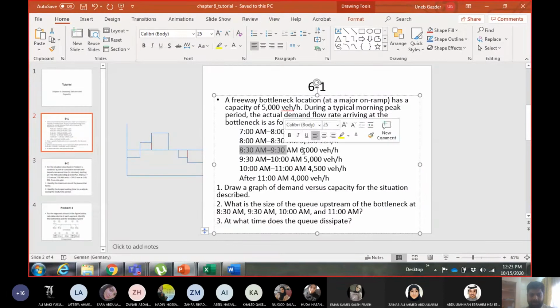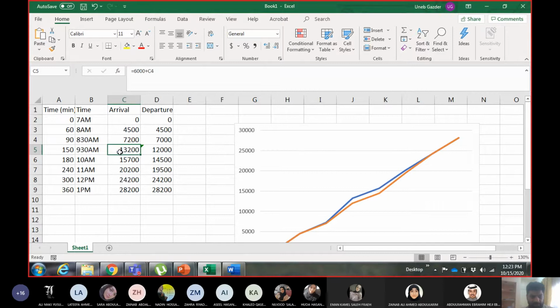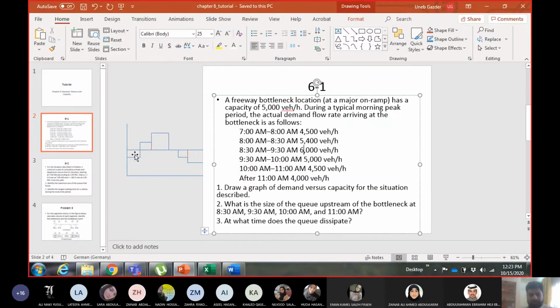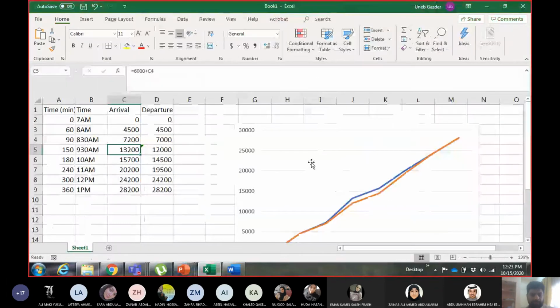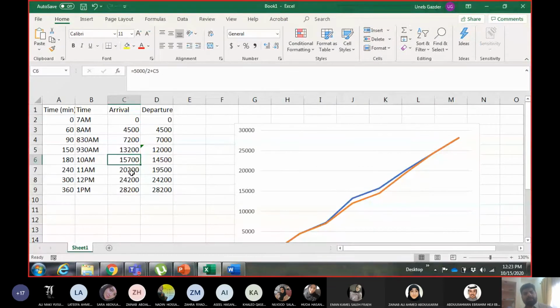Then between 8:30 and 9:30 the rate is 6,000 vehicles per hour, and it continued for 1 hour. So how many vehicles will be added till 9:30? 6,000. Again the previous value plus 6,000. The previous value is 7,200, and you add 6,000 to it, you get 13,200. Then between 9:30 and 10, the rate is 5,000 vehicles per hour. So how many in half an hour? 2,500. So to the previous value I add 2,500. 13,200 plus 2,500 gives you 15,700. Okay. Then 11 a.m.